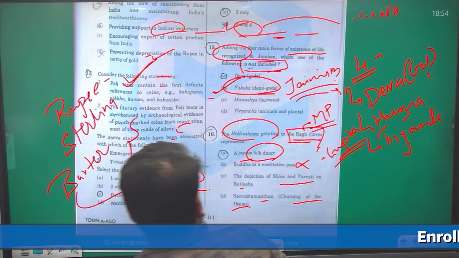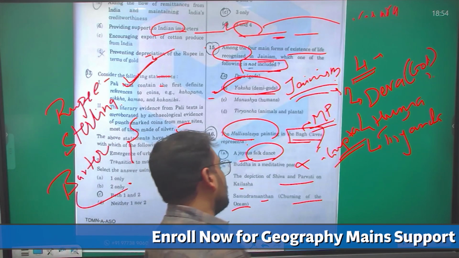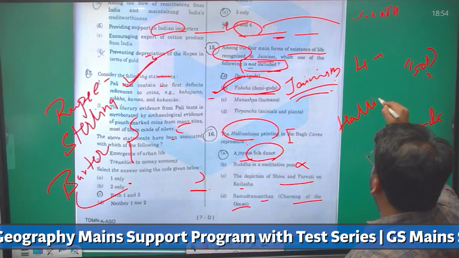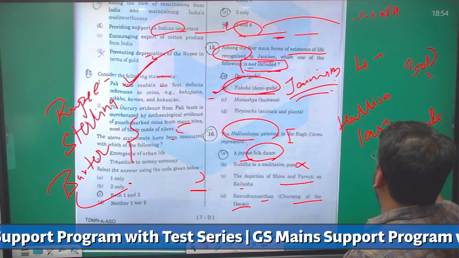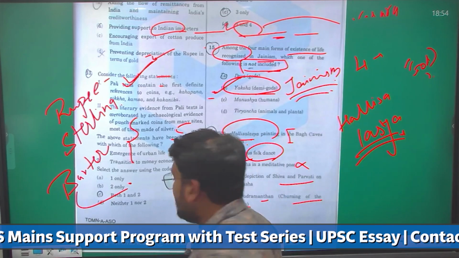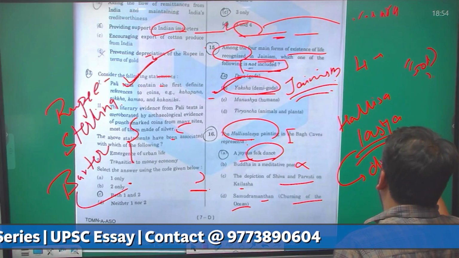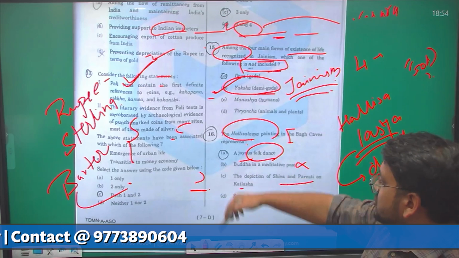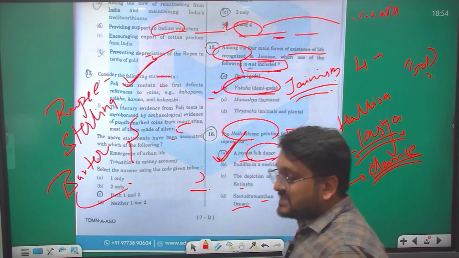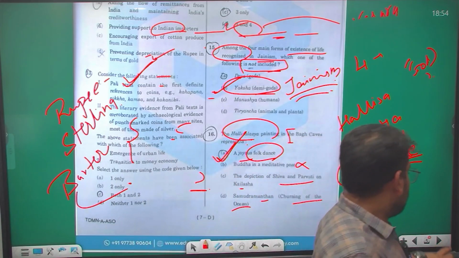dance. Now, in such a question, how are we supposed to attempt? Try to break this term. It would become Halisa and Lasya. And Lasya, if you have read your basic notes also, means dance or dance form. So there is only one option which is talking about dance over here, and that is joyous folk dance. And yes, Halisaka is nothing but your folk dance. So answer here is A.